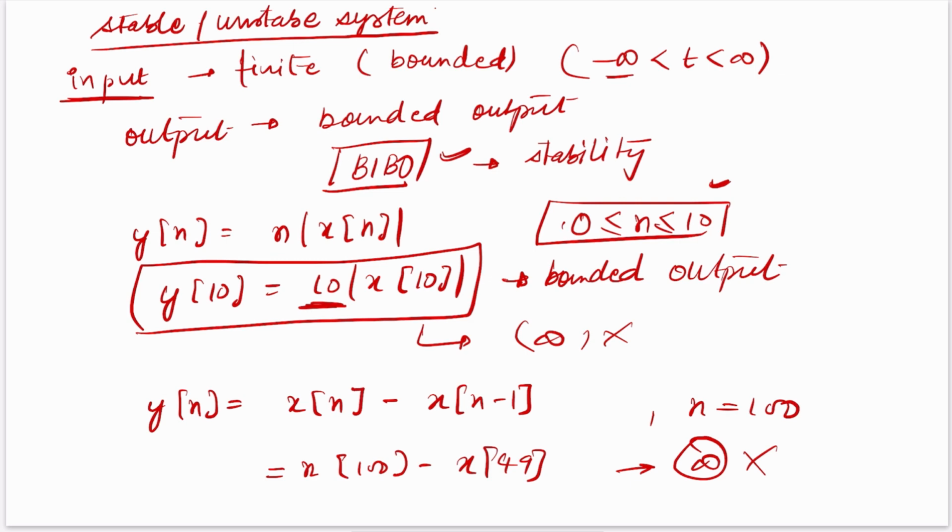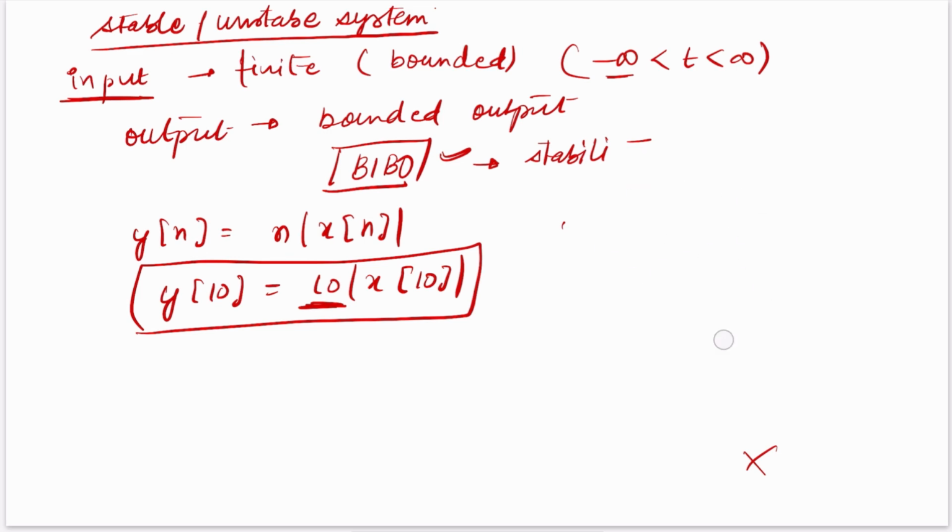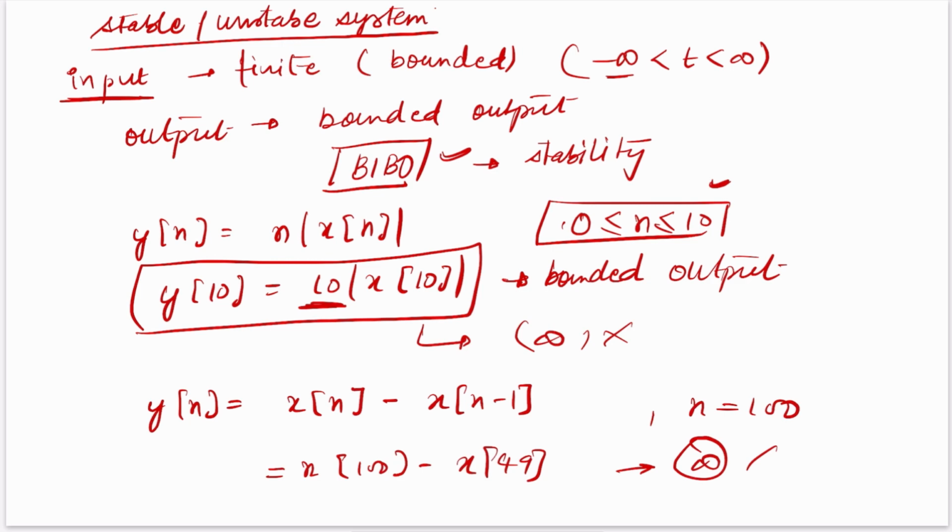If I give you any other option, if the system should be just like this, you assume that the given system is y[n] = n x[n] for all n.